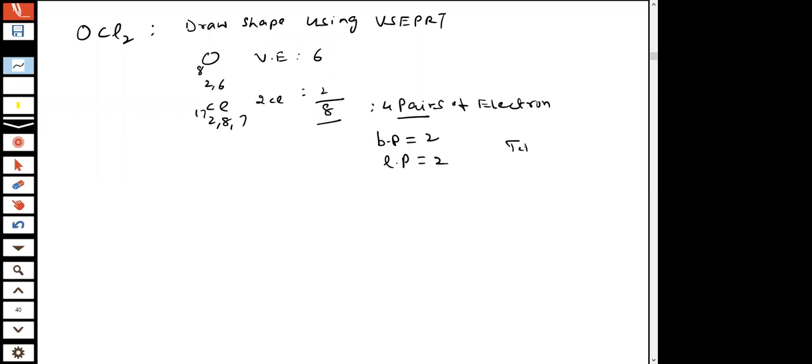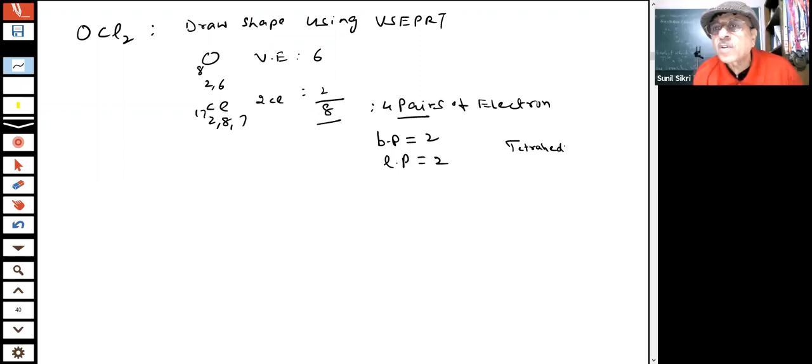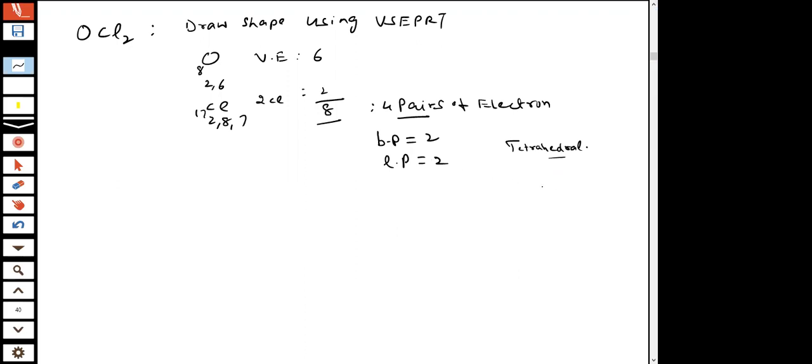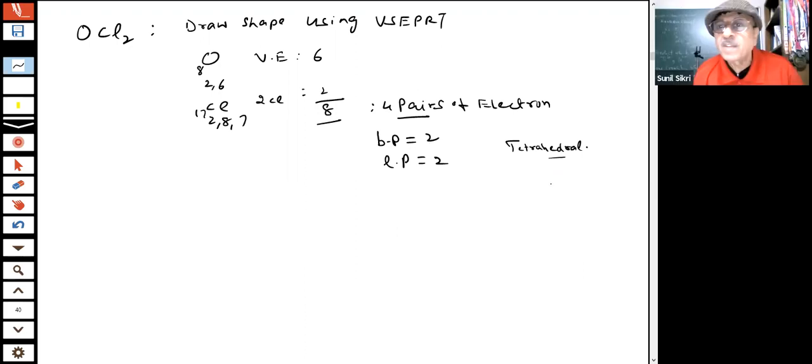Tetrahedral? Yes or no? Tell me. 4 pairs of electrons, what shape are we saying? Tetrahedral. But there are 2 lone pairs and 2 bond pairs. Okay, if I draw a tetrahedral, supposing this is my oxygen, what does a tetrahedral look like? I am doing some work here, students.